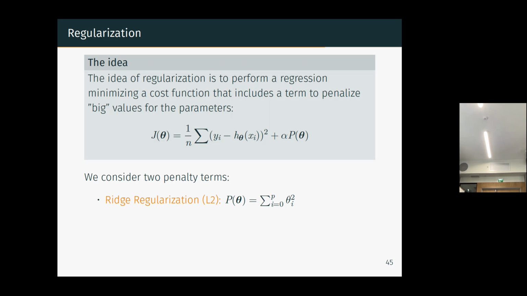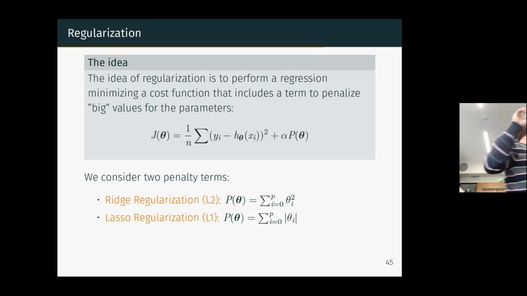So there is a balance to be found between the strength of the regularization and the strength of the fitting to the observation. I will come back to that later. When you do that, it's called ridge regularization. And if you do the same thing, but instead of the square, you put the absolute value, it's called lasso regularization.